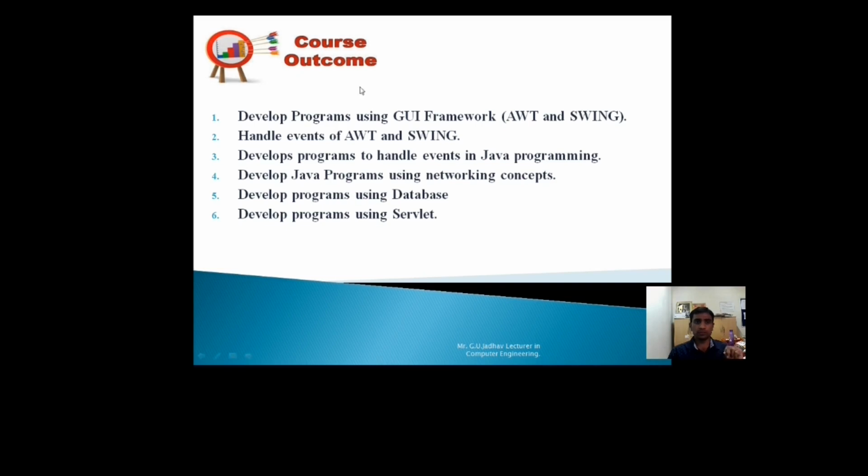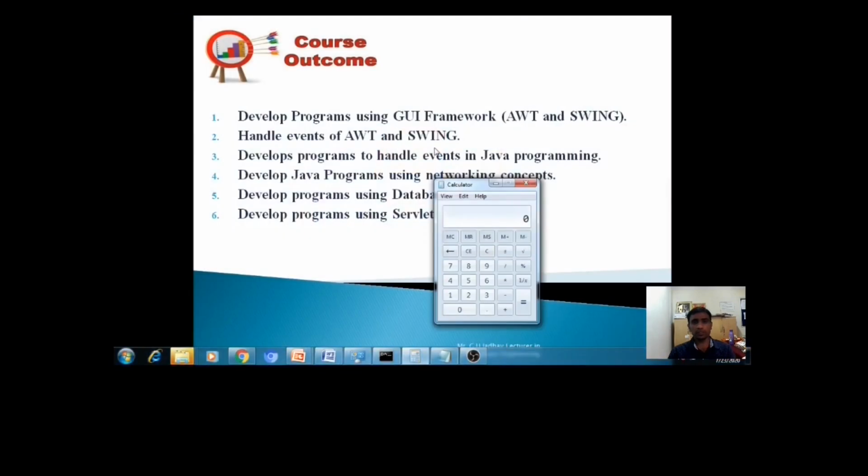Second outcome is handle events of AWT and Swing. Means what? Here you can see I have opened here one calculator. This calculator contains buttons, text field. This is a menu, this second menu, third menu. Now when I click on a 9, this is a button. When I click on this 9 button, it is displayed in this text box.